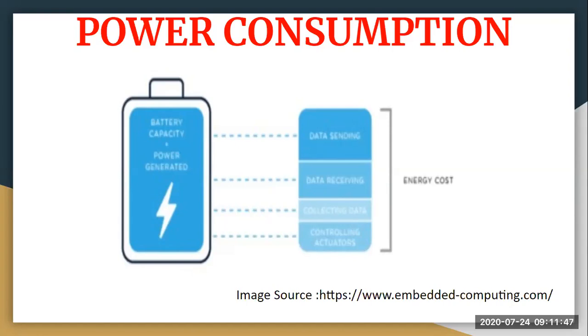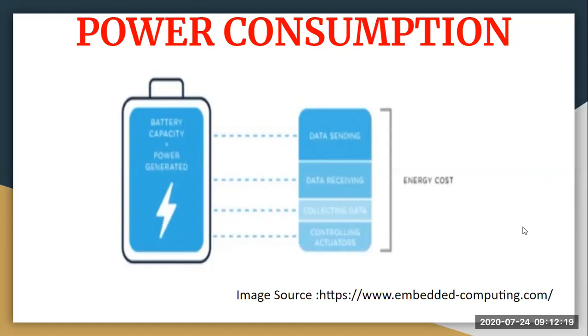At times it happens that you have charged your battery to 100% and suddenly you realize that the battery is going down very fast. The reason is that there is more power consumption taking place from your processors, and those processors are doing maybe some high level or complex task in the background for your application. That is why your power consumption is more and your battery is going down faster. So always make sure that you give a break to your machines and put them into sleep mode so that they can work well.